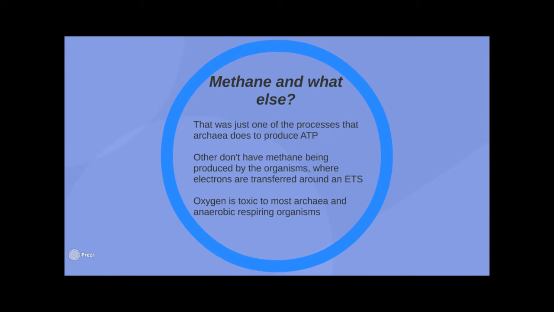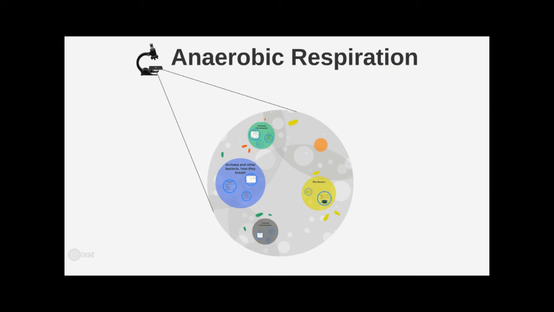Methane, and what else? That was just one of the processes that archaea do to produce ATP. Others don't have methane being produced by organisms, where electrons are transferred around the ETS. Oxygen is toxic to most archaea and anaerobic respiring organisms. There it is, folks. Anaerobic respiration.